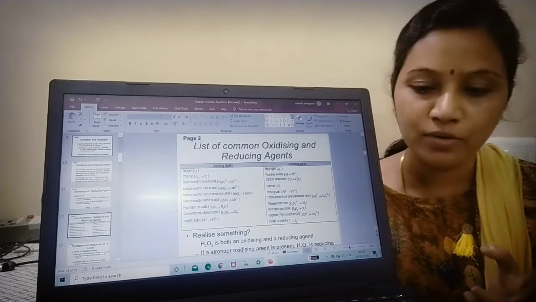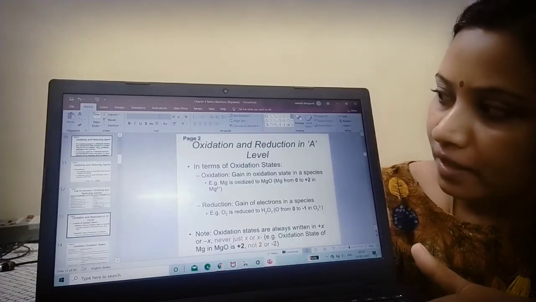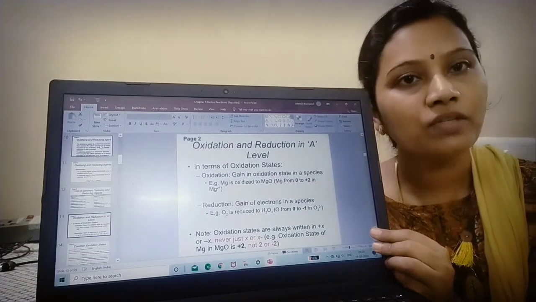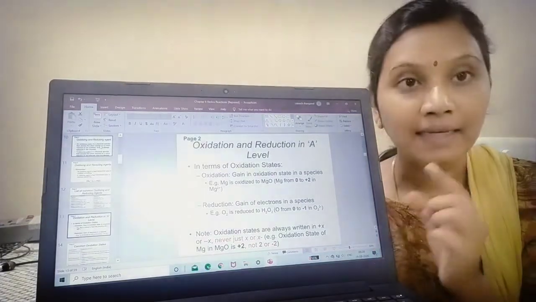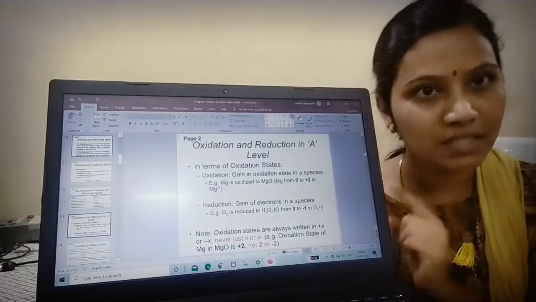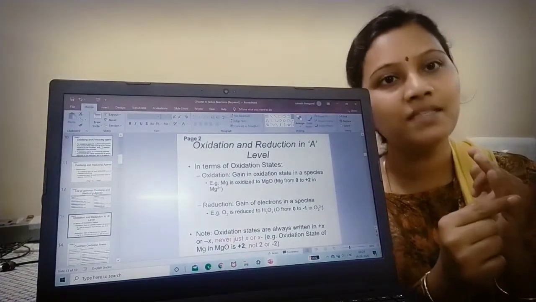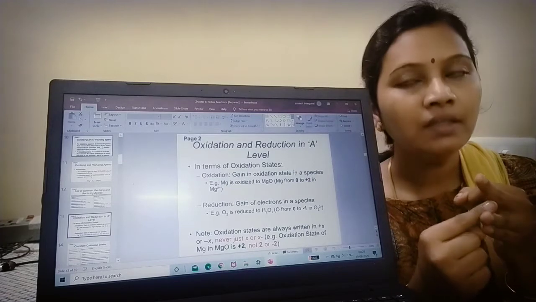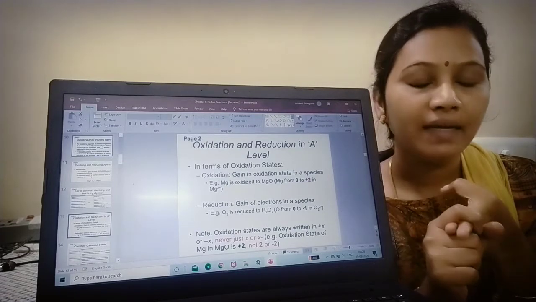Now this is the definition of oxidation and reduction in terms of oxidation state. Okay, we have seen three ways: in terms of oxygen, in terms of hydrogen, in terms of electrons.